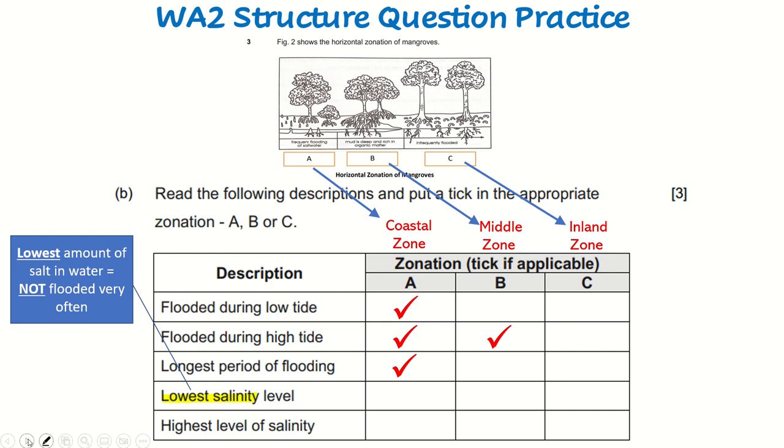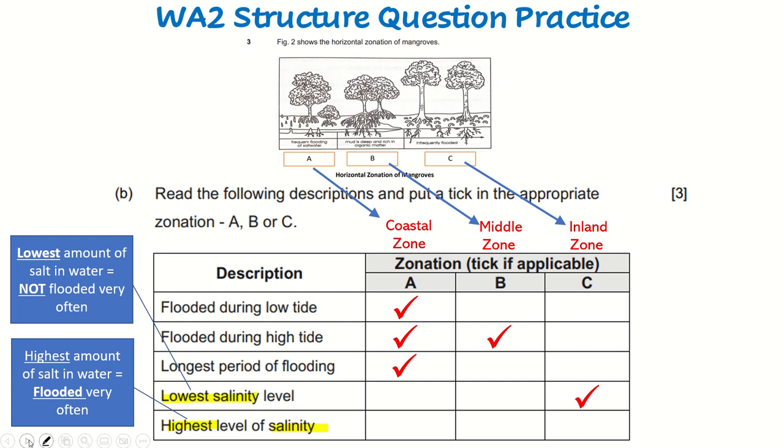The only place which is not flooded very often is zone C. The inland zone is furthest away from the seawater, so it's not flooded very often. But if it's flooded very often, it's the highest level of salinity, the highest amount of salt in the water, then it would be the coastal zone.